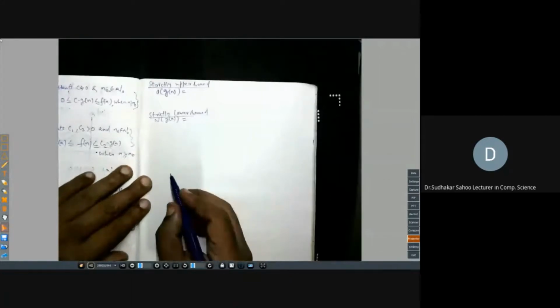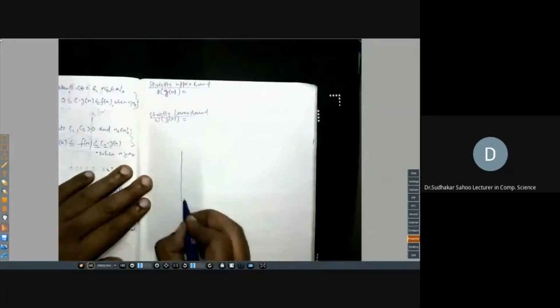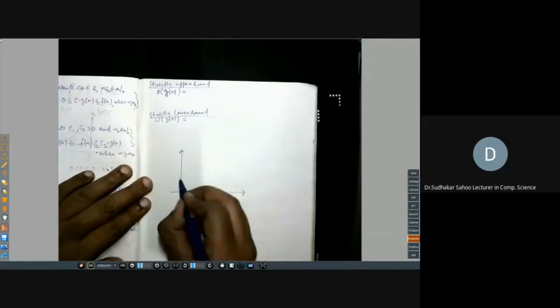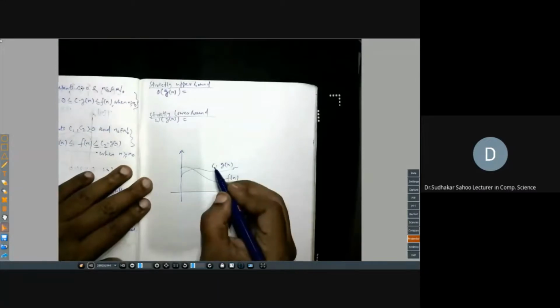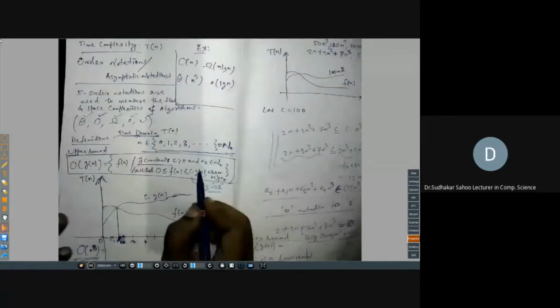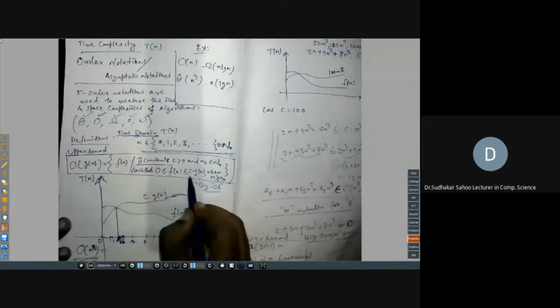Little o of g of n means you choose a constant, multiply with the function, and take all those functions which are strictly less than. Just in the big O definition, this part, if you delete it, the equal to cannot be taken. So that is the strictly upper bound.